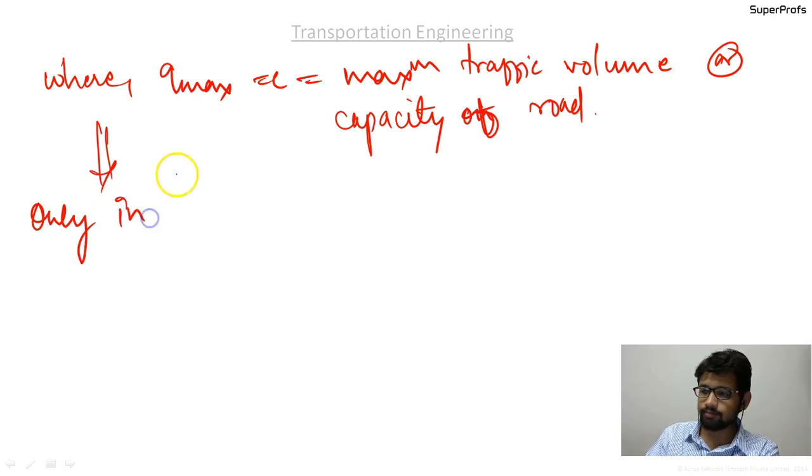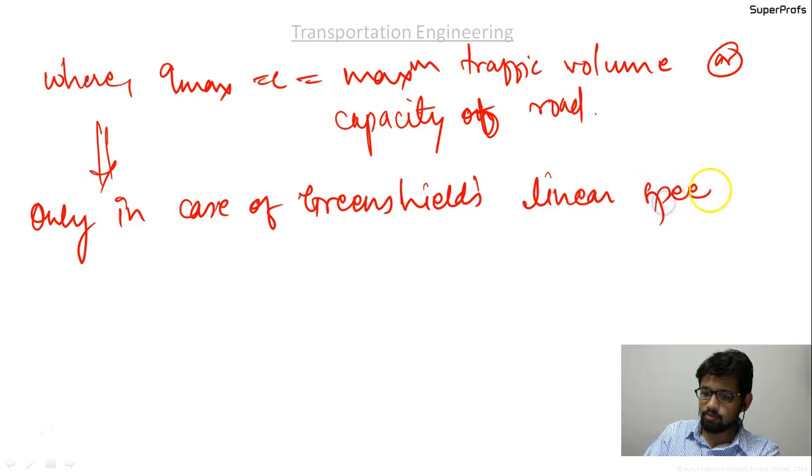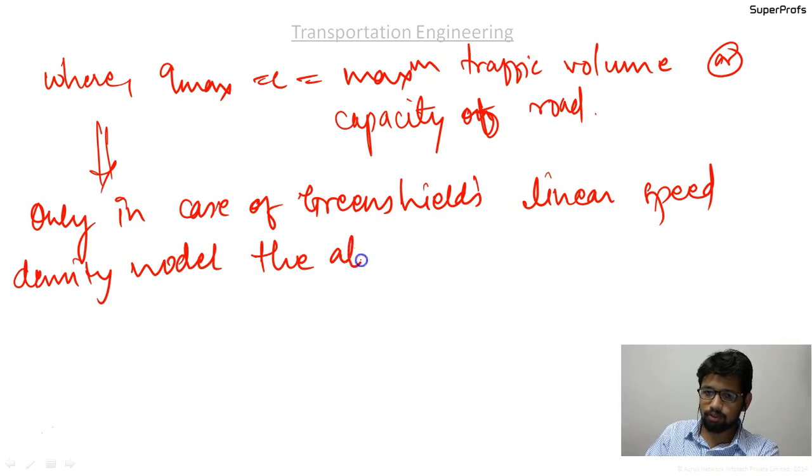Only in case of Greenshield's linear speed density model, the above formula is used.